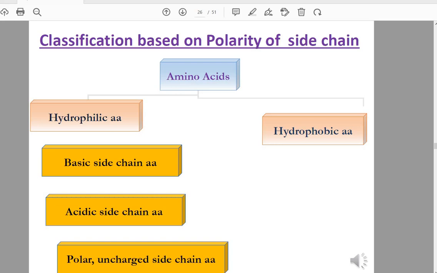Remember when we said the acidic amino acids have a negative charge because of the extra carboxylic group, which are glutamate and aspartate, while basic amino acids have a positive charge due to the extra amino group, and there are polar uncharged amino acids. Let's know the hydrophilic amino acids.